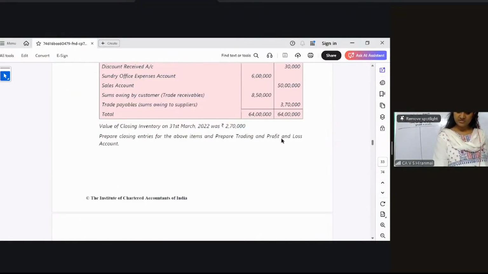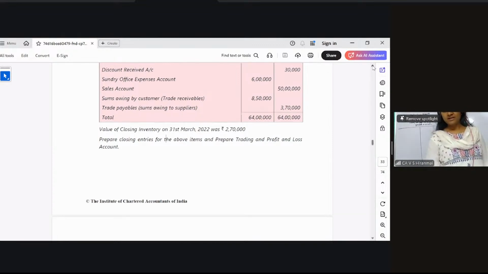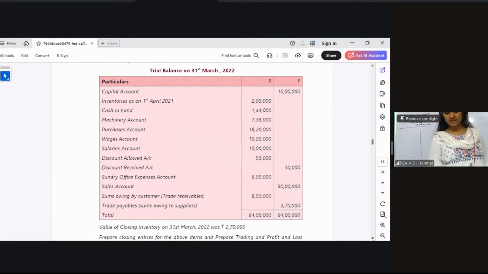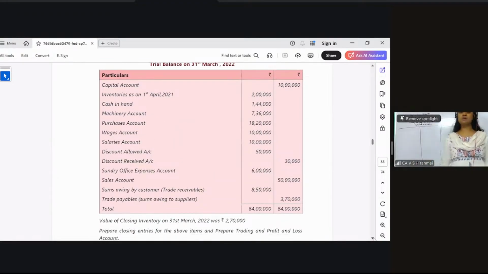In the illustration 5, they are asking you to prepare closing entries and then prepare the trading and P&L account. So here they are asking you to first do the closing entries and then prepare the trading and P&L account. But since this is the first time that we are doing a total account, I would request you to first prepare the account and then prepare closing entries. Okay. When you are getting good practice of the same thing, then you can do the reverse way also. Okay, here first you can prepare the account and do.